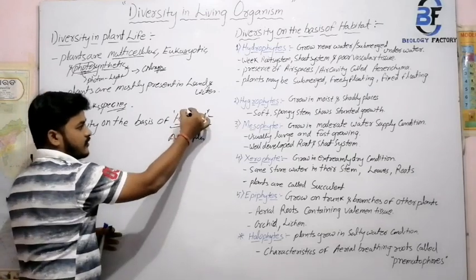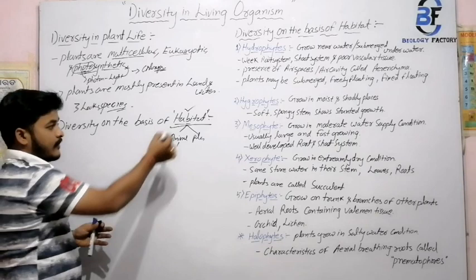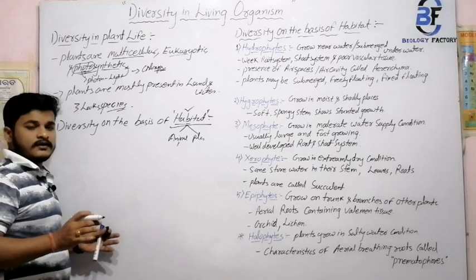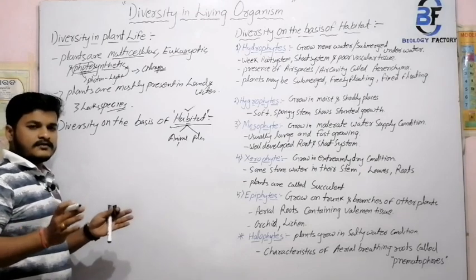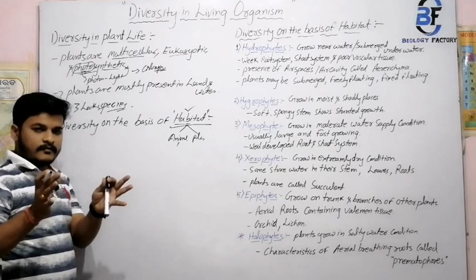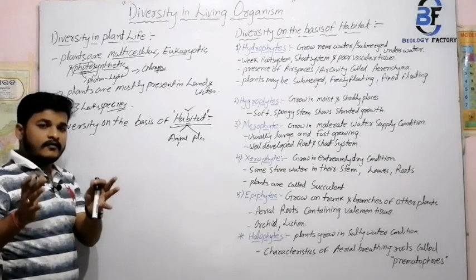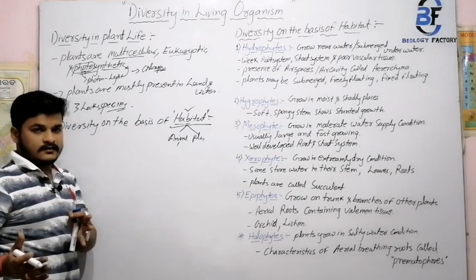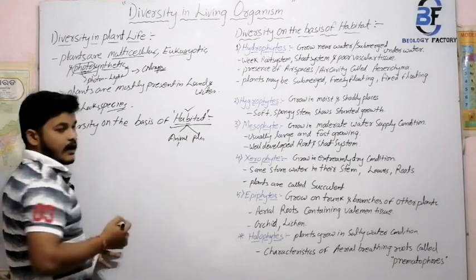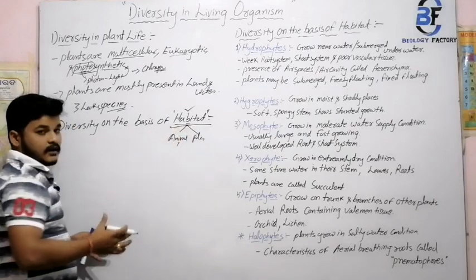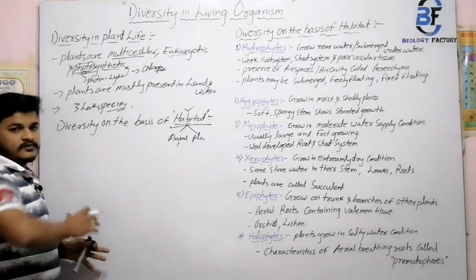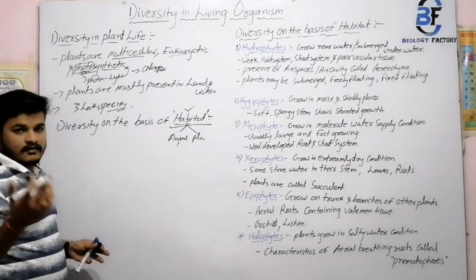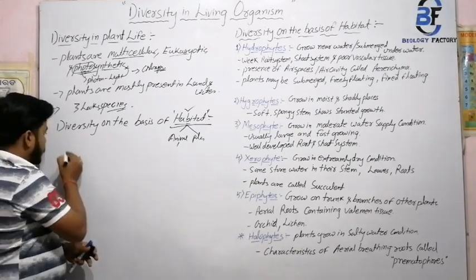So in ecosystem, the term habitat comes again. Habitat means the place or the thing to which the plant or animal is habituated, that is, attached in its surroundings. According to the habitat, we divide the plants into 7 categories. We categorized all the plants, so we write them one by one over here.